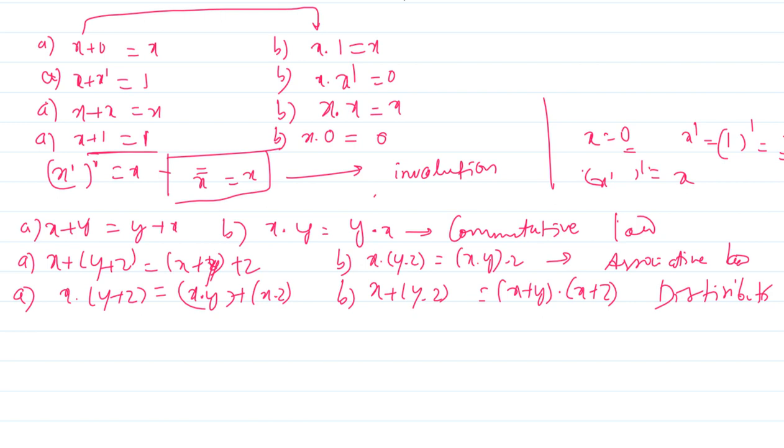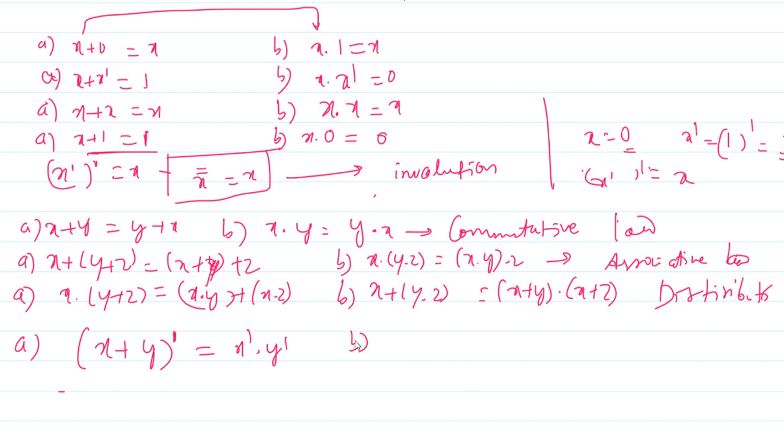Okay, the next one is very important, we will prove these later. X plus y whole prime, or whole bar, which is equal to the individual complements, that is x complement dot y complement. This is known as De Morgan theorem.